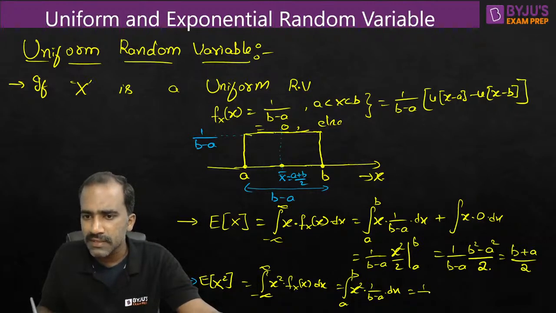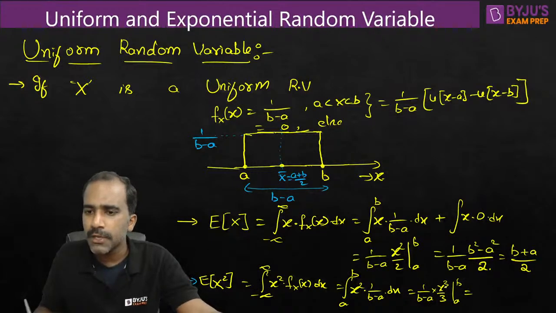So 1 by b minus a outside, into x square, we can write as x cube divided by 3, limits from a to b. So we can write it as b cube minus a cube divided by b minus a. I can write b cube minus a cube as b minus a into b square plus a square plus ab.